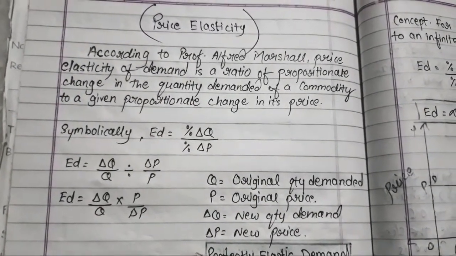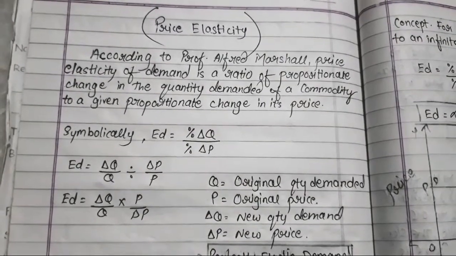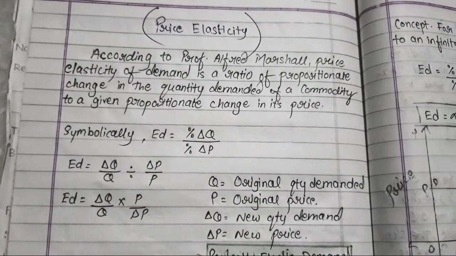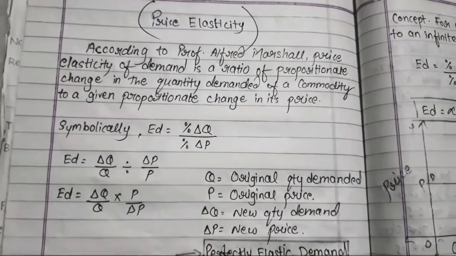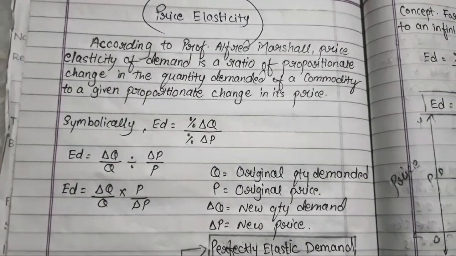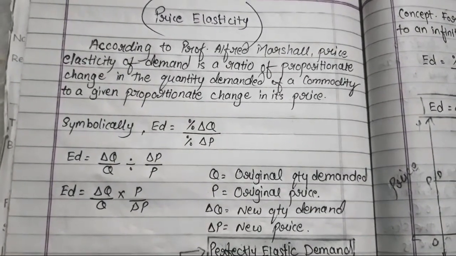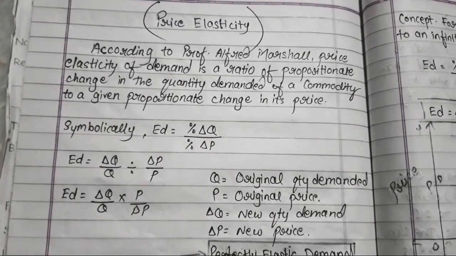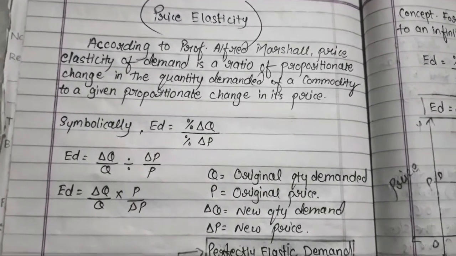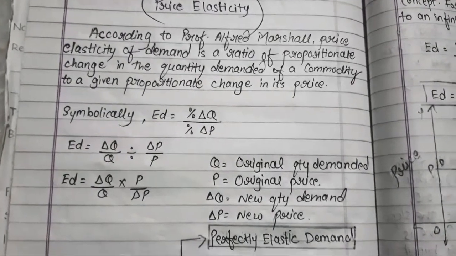Symbolically you can write it as ED is equal to percentage change in quantity upon percentage change in price. The delta sign indicates change. Now you can simplify your formula like this: delta Q upon Q divided by delta P upon P, then delta Q upon Q multiplied by P upon delta P. So this formula you can easily use.